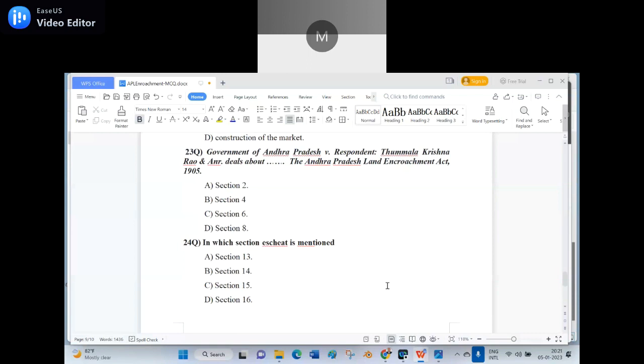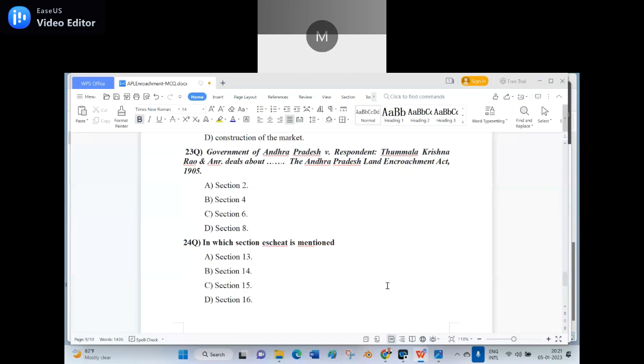What is meant by escheat? Escheat is taking the property of an individual. When there are no heirs of such property, the state government takes that property by publication. When there are no heirs left, the property goes to the state.